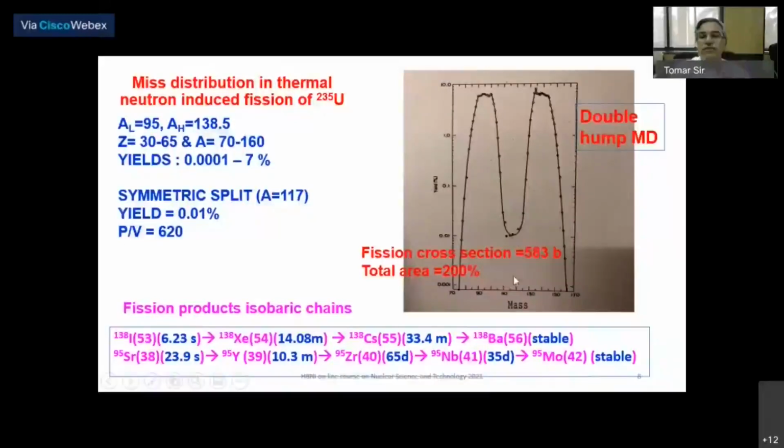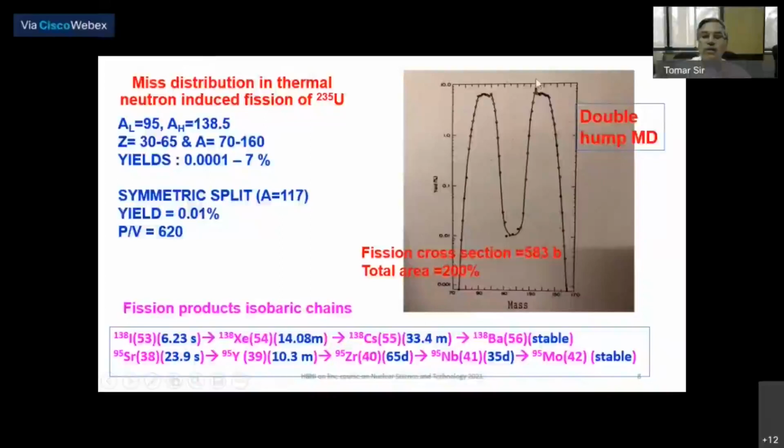So for 117 mass, the yield is very low, about 0.01%, whereas for 138 and here 95 it is of the order of 7.5%. So it is a predominantly asymmetric mass distribution called double hump. There are two humps, the heavy mass and the lighter mass.